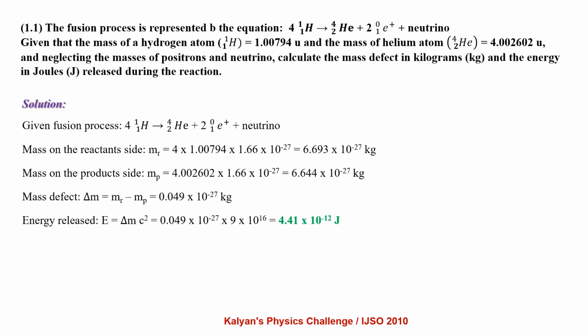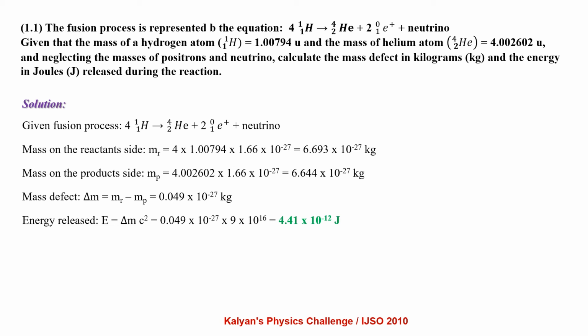The fusion process is represented by the equation 4 ¹₁H gives rise to ⁴₂He plus 2 positrons and a neutrino. Given that the mass of hydrogen atom is 1.00794 u and mass of helium is 4.002602 u, and neglecting the masses of positrons and neutrino, calculate the mass defect in kilograms and the energy in joules released during the reaction.